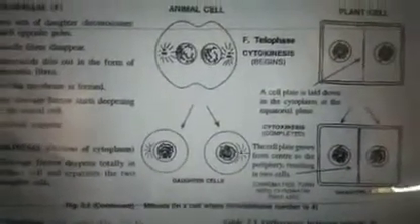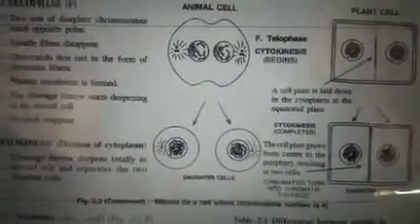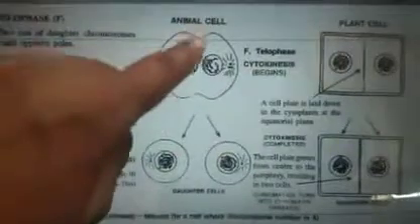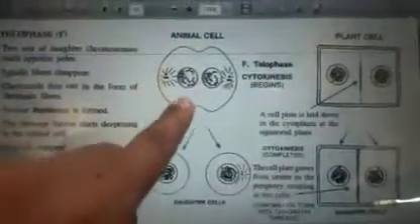Next, the cell plate is formed in case of plant cell, that is this plate, while in animal cell you can see there is no plate formation. Directly the furrowing takes place, that is division takes place.